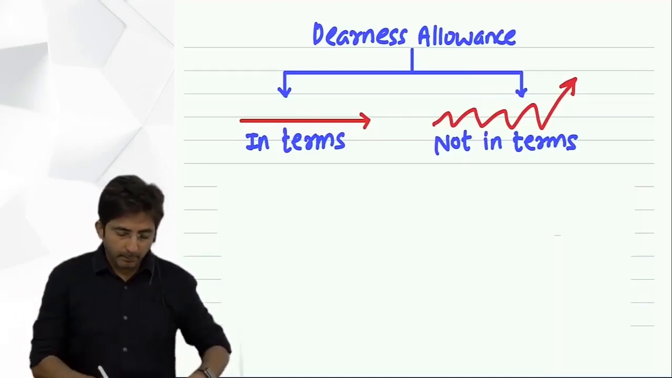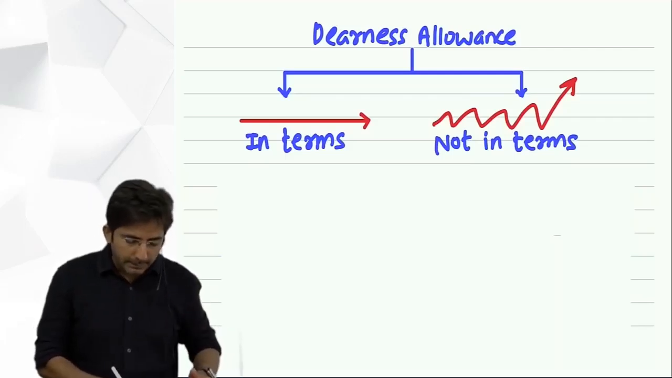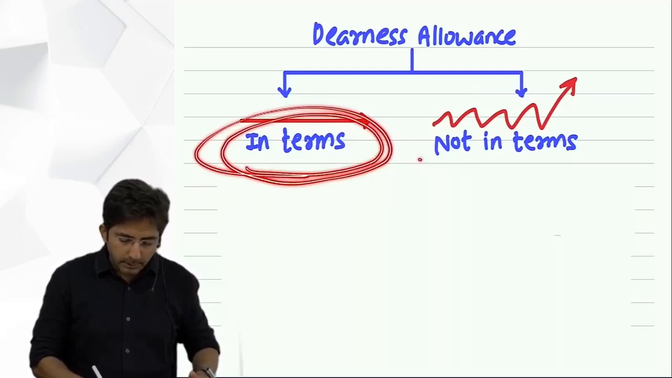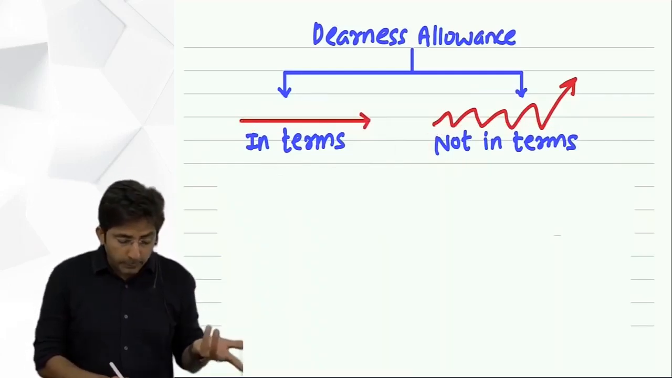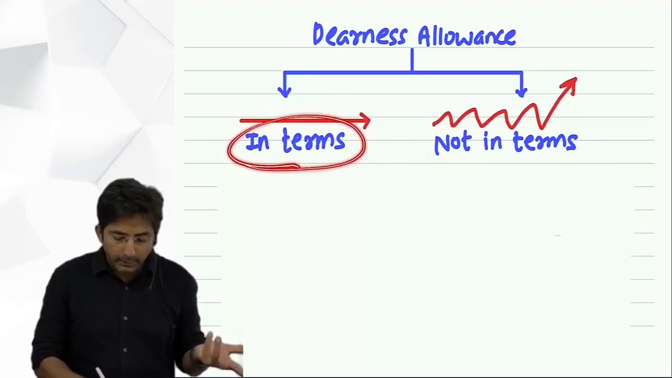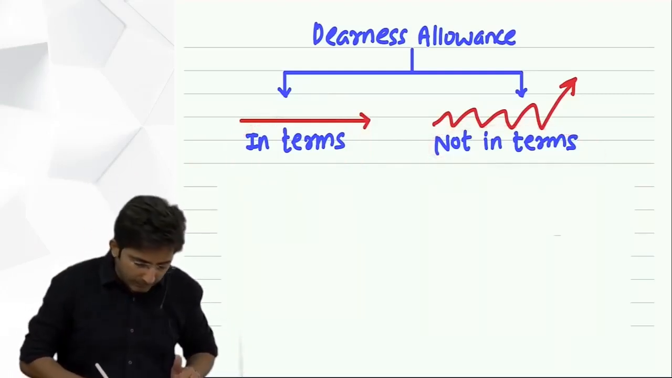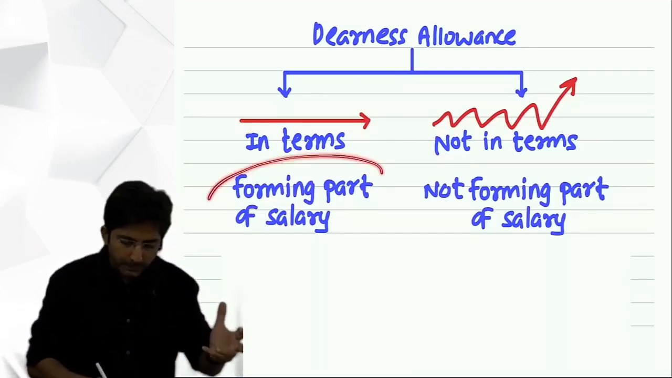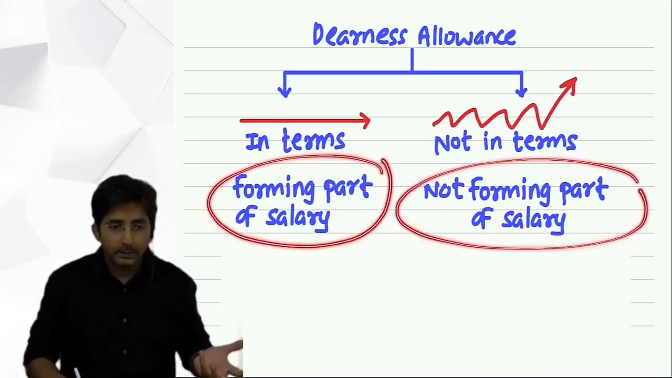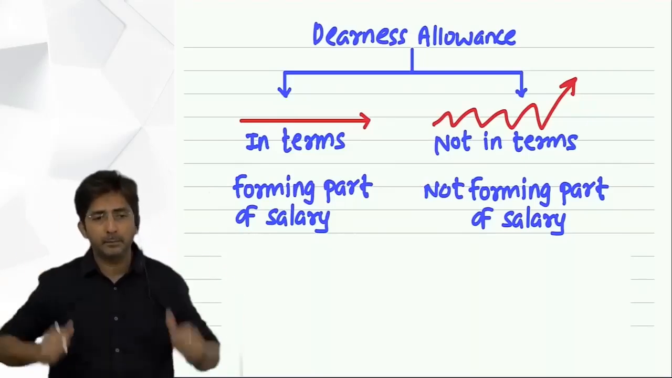Okay. Now, dearness allowance can be of two types. Sometimes it is called in terms, sometimes it is called not in terms. Now, what is the difference between in terms and not in terms? That I want to explain. And sometimes they write like this: DA forming part of salary, not forming part of salary. So what is the meaning of this? That is my plan to explain right now. For example, see this question.